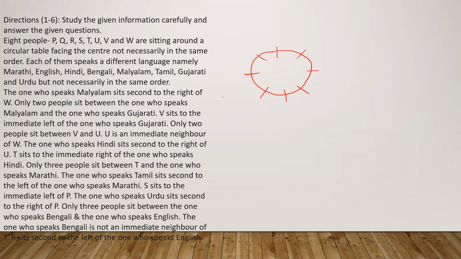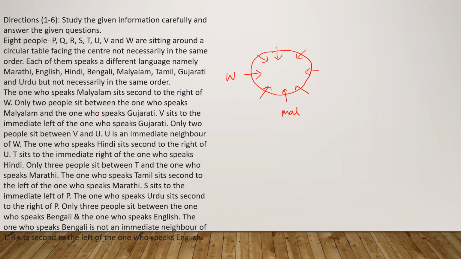The question is saying the one who speaks Malayalam sits second to the right of W. So Malayalam sits second to the right of W. All of them are facing inside. So in this case, Malayalam, the one sitting on the right side of W, is this one. So this is the situation here.